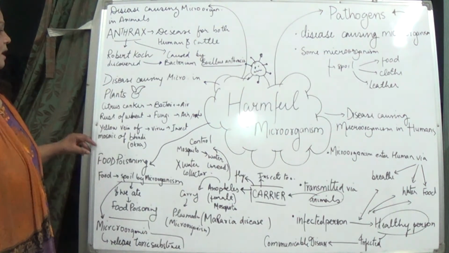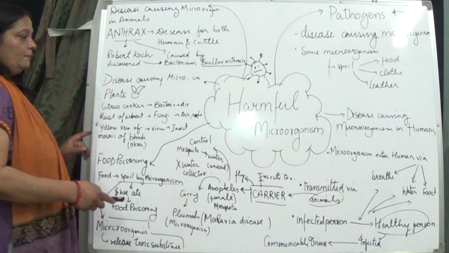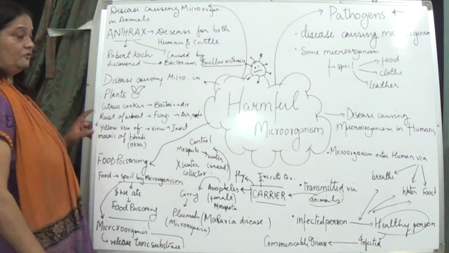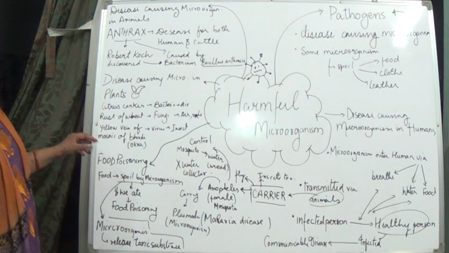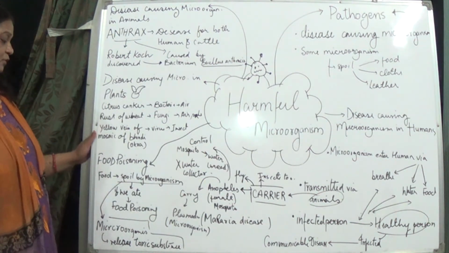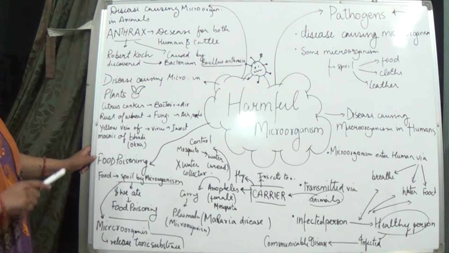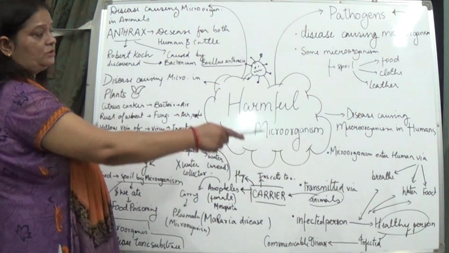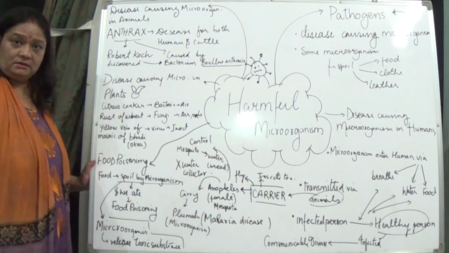Now, when we talk about the harmful effects of microorganisms, we can also talk about food poisoning. I have explained in the earlier section how microorganisms enter human beings.